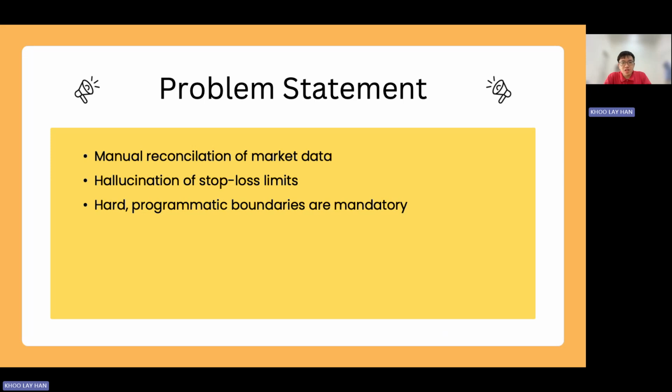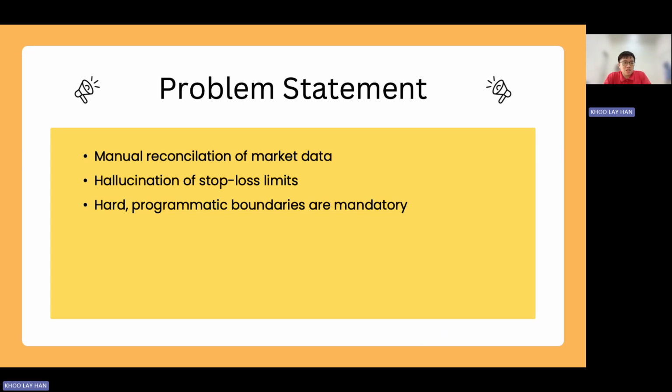So, the problem statement: retail investors generally face an overwhelming range of market data such as prices, technical indicators, as well as news headlines. And they unfortunately must manually reconcile that market data, risk exposure, as well as position sizing before conducting a trade. This indirectly makes it error prone, specifically around sizing. Sizing is often guesswork, and stop losses are very arbitrary and very often omitted.